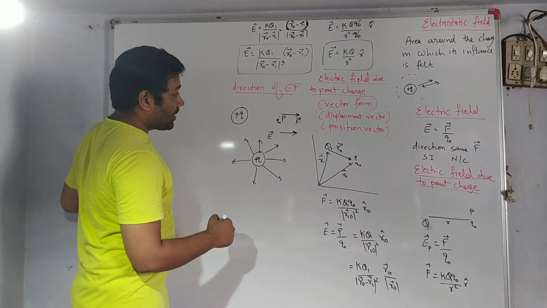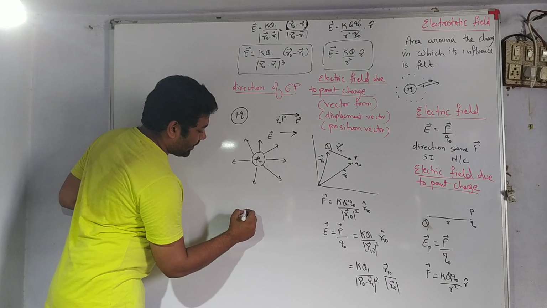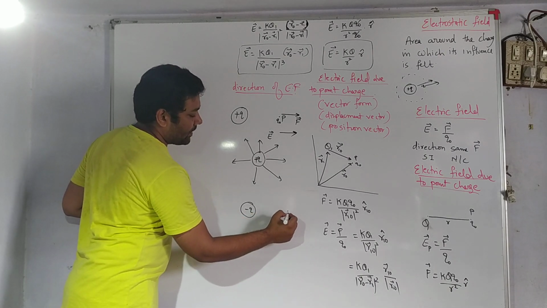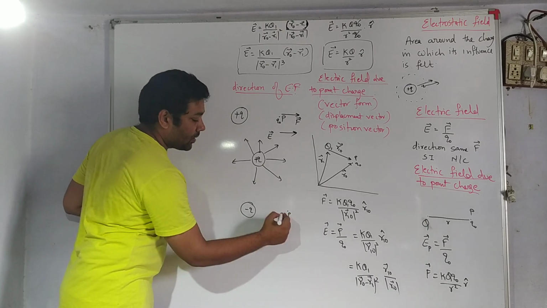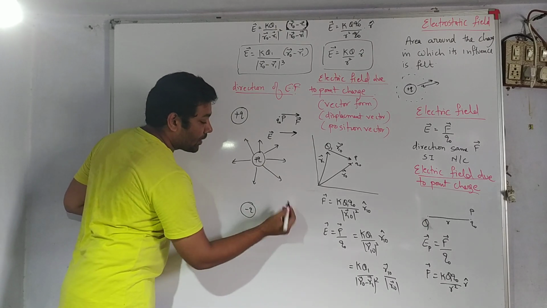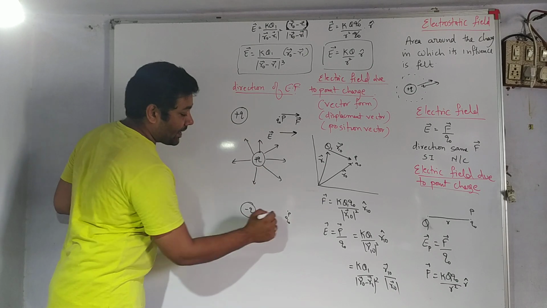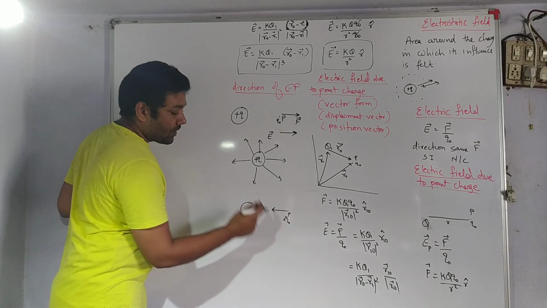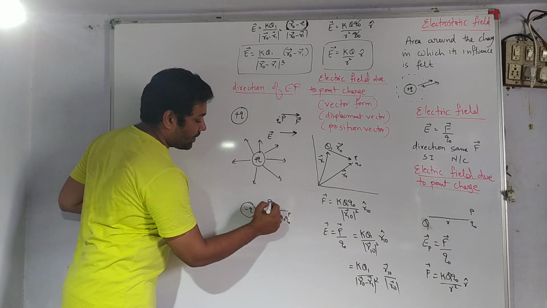Similarly, let us see what happens in the case of a negative charge. Let us say I have a negative charge. Again, I want to calculate electric field intensity at point P. Step 1, place a test charge. Step 2, calculate the force. What will be the direction of the force? Attractive. Since the test charge is always positive, it is attractive in nature, so the force will be in this direction.